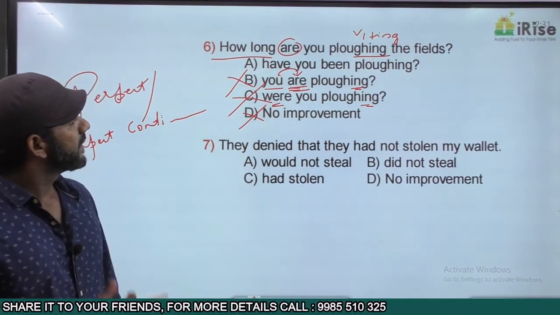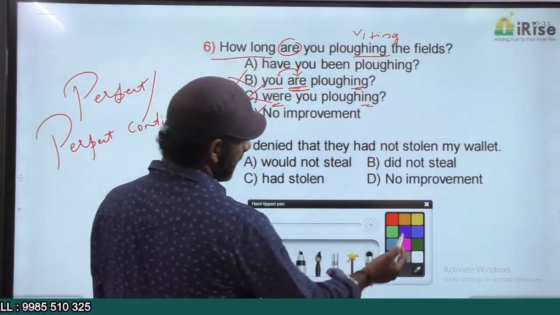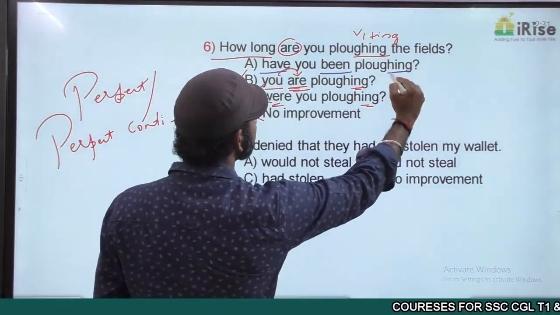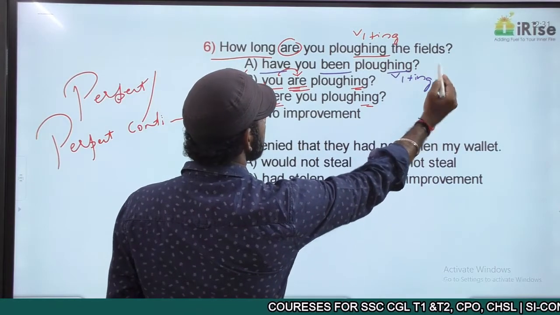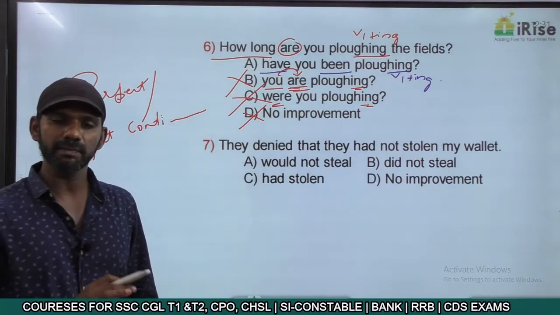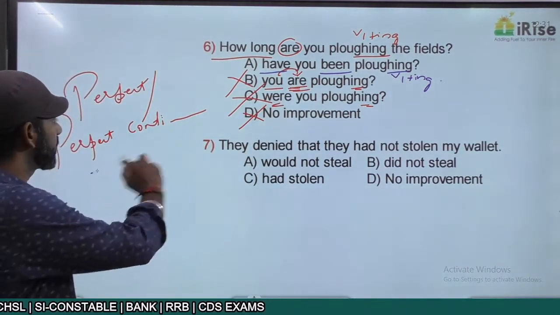Come to option A. How long have you been plowing? Have you been plowing is have plus been plus V1 plus ing, and have plus been plus V1 plus ing is present perfect continuous. How long? Duration can appear in present perfect continuous.